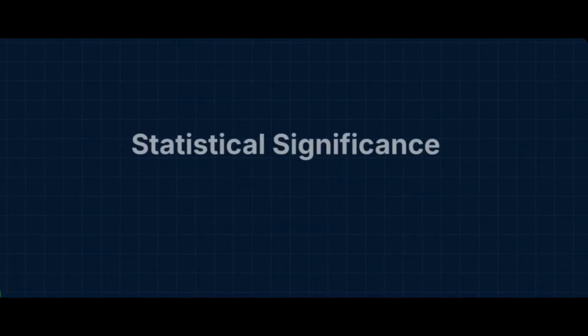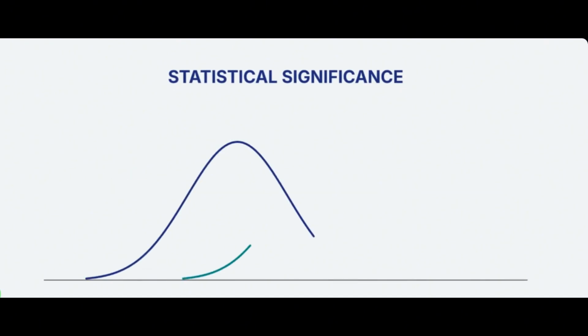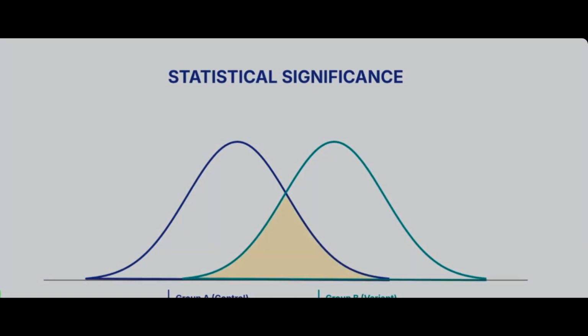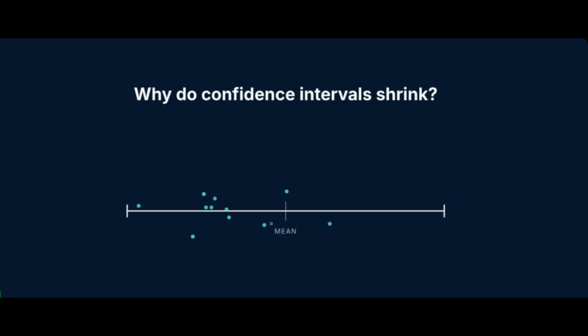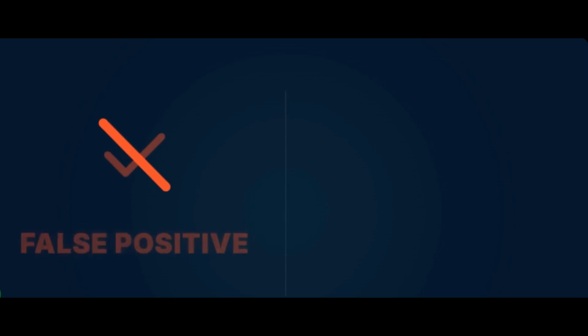What exactly is statistical significance? What is a p-value? How does a t-test decide whether an improvement is real or just random noise? Why do confidence intervals shrink over time? How do companies decide sample size before running an experiment? What are false positives and false negatives?